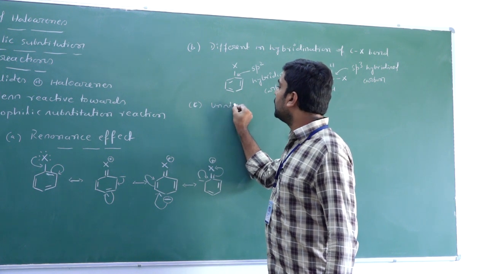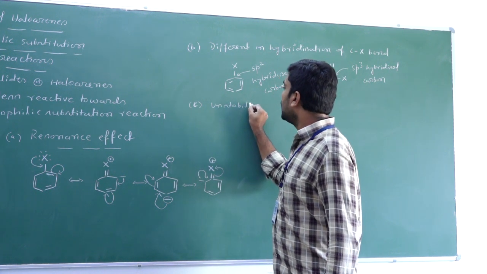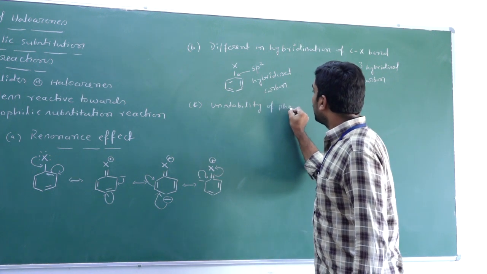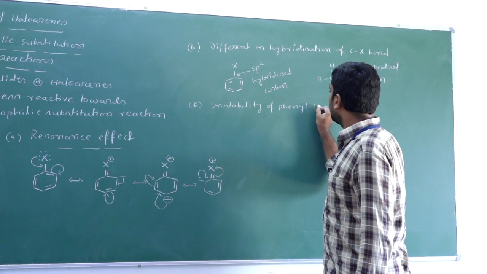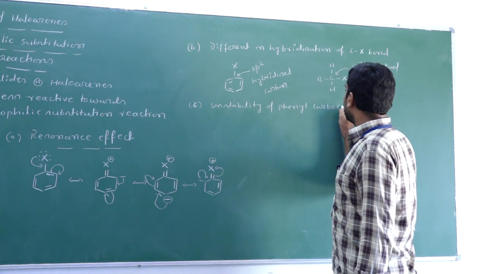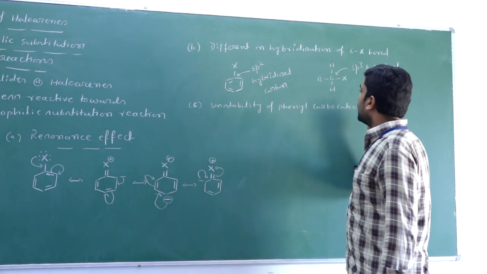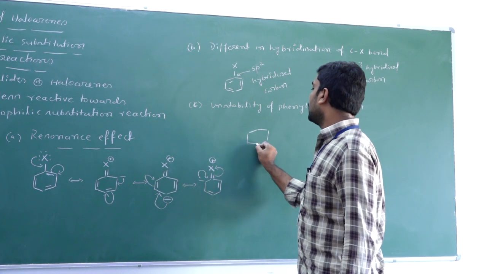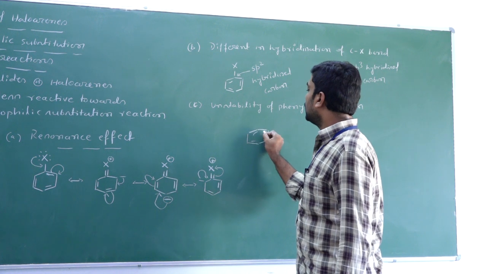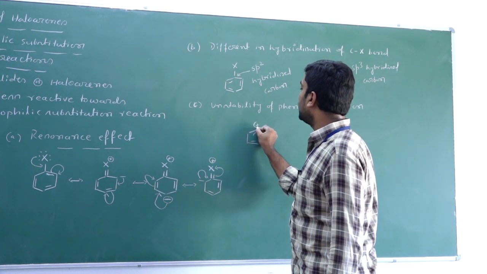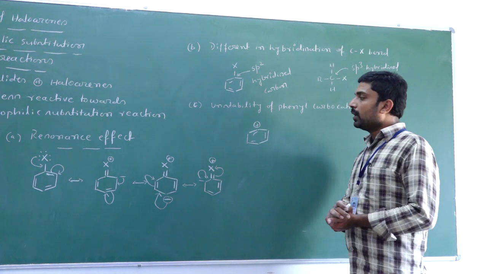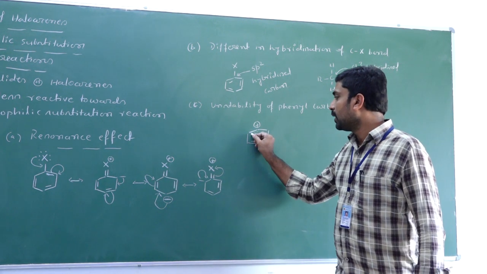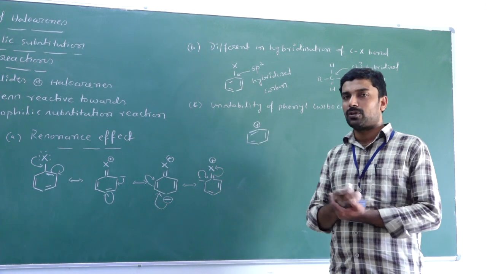The third reason is the instability of the phenyl carbocation. If you want to explain, let us assume the aryl halide undergoes an SN1 reaction. What is the main condition for an SN1 reaction? The formed carbocation should be more stable.